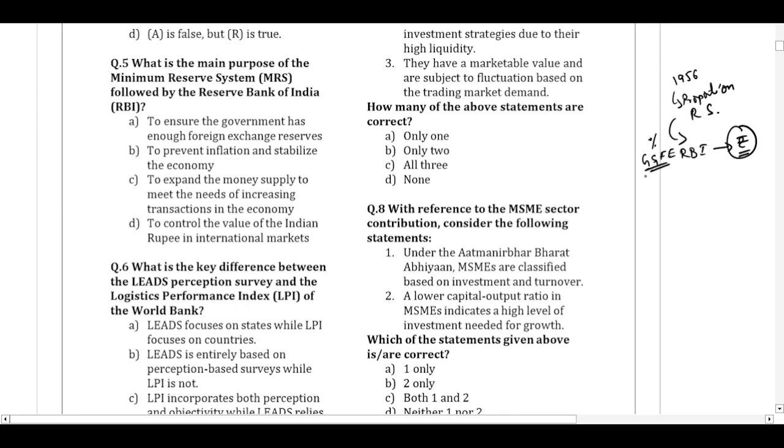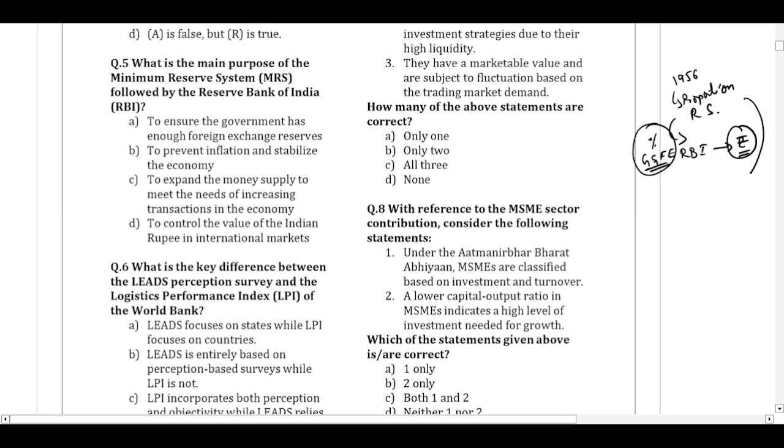Now, as the economy started growing, this became a problem. Assume that we have to come up with 100 billion crores of issue. In reality, that much won't happen, but assume. In order to keep that much gold and foreign exchange reserve, where will the RBI get the gold and foreign exchange reserve? It will be difficult.